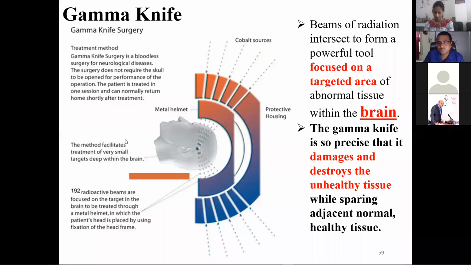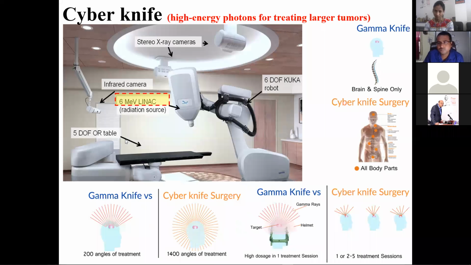Apart from that, there is another technique, the Cyberknife technique. In the case of gamma knife, we use a cobalt 60 source. In the case of Cyberknife, we use a linear accelerator. The problem is that a cobalt 60 source is not always available at high energy and high activity. The Linac is a source of X-rays. Whenever required, we can switch on the instrument and get the X-rays.